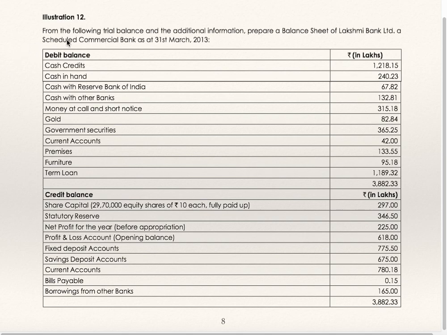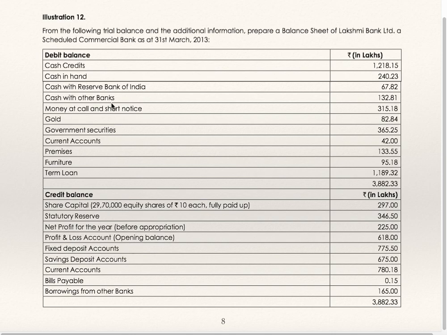Now we'll go to illustration 12. From the following trial balance and additional information, prepare the balance sheet of Lakshmi Bank Limited, a scheduled commercial bank, as at 31st March 30. Debit balances they have given. So these are debit balances, that means assets. Credit balances, that means liabilities.